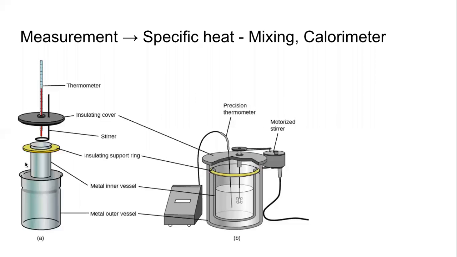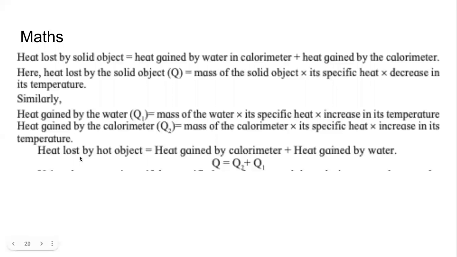The diagram of the calorimeter is not given in the textbook. You don't need to draw it, but you need to understand what exactly is happening in the calorimeter. It is just a container with some thermometers and water in it. How do we do this? What is the logic? I just told you.